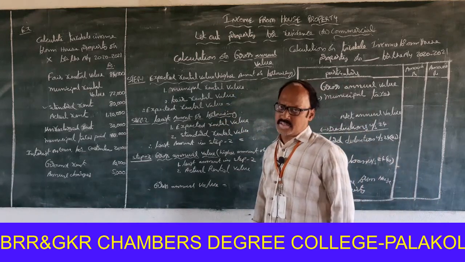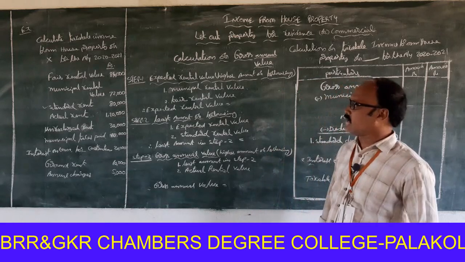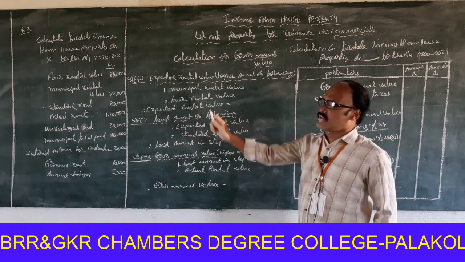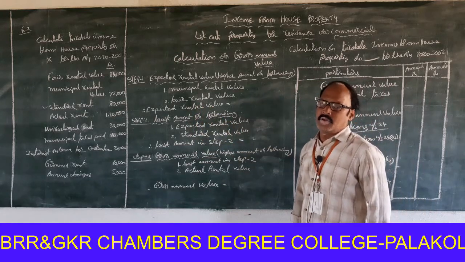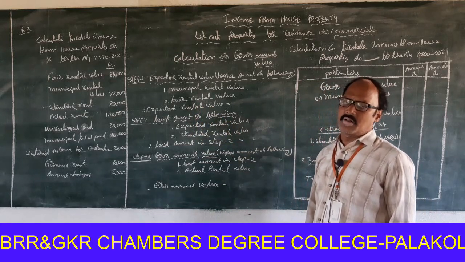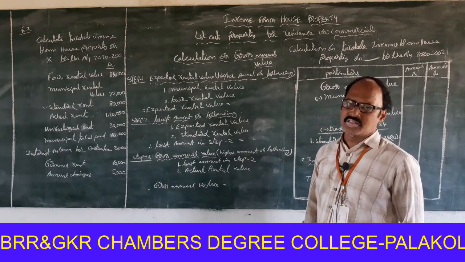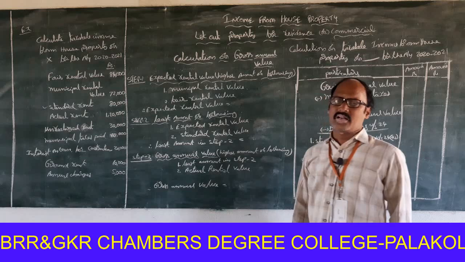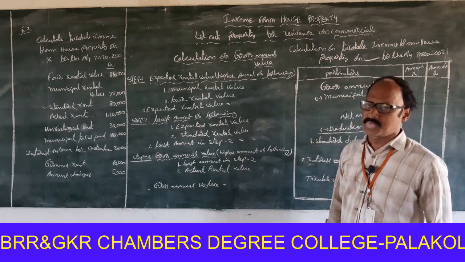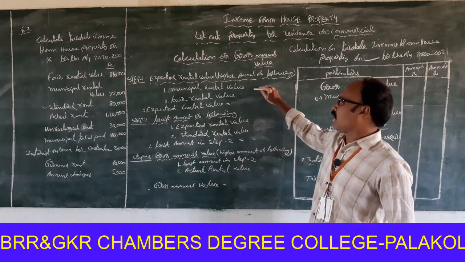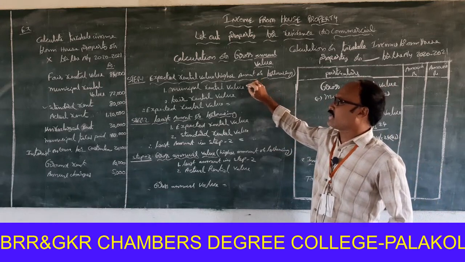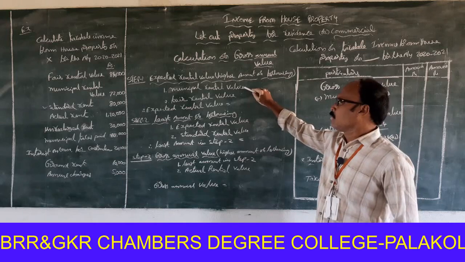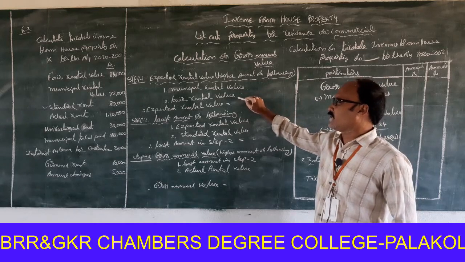Do you understand this? I think you understand. Once again I am telling that if the standard rental value is available in the problem, then for calculation of gross annual value 3 steps are required. Step 1, as usual, expected rental value, the higher amount of municipal rental value and fair rental value.